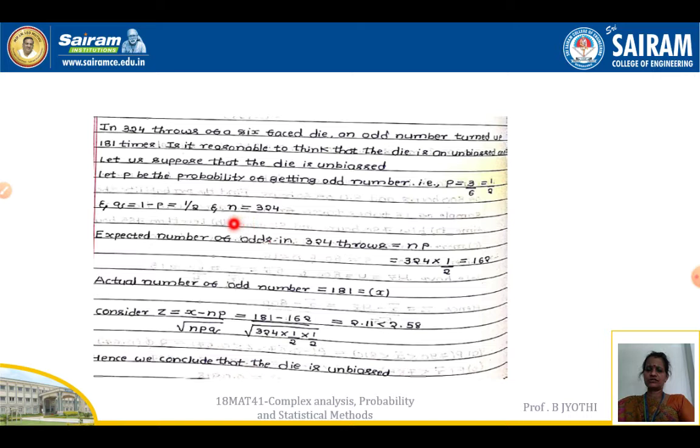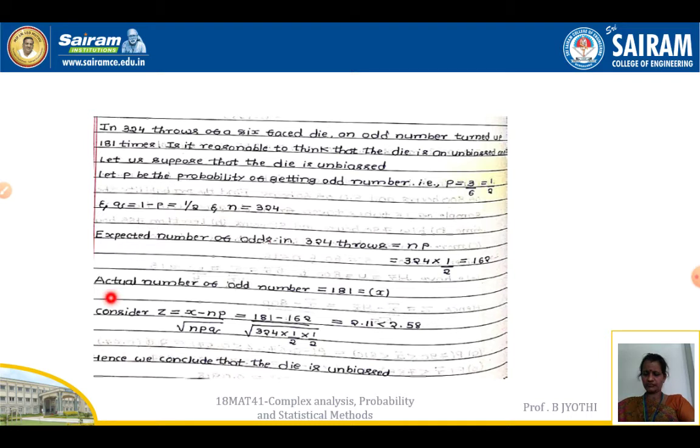So N is equal to 324. The expected number of odds in 324 throws will be 324 into half, which is 162. But here what I have got is 181. The actual number of odds turning up is 181 times.